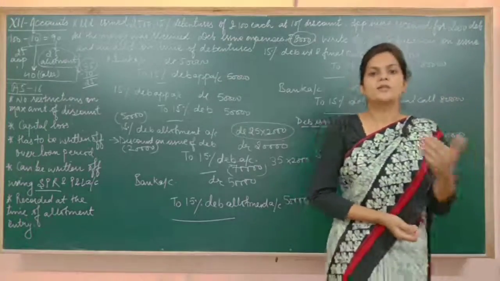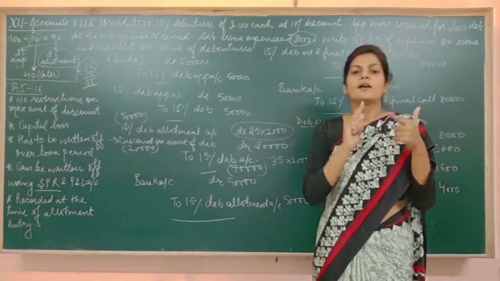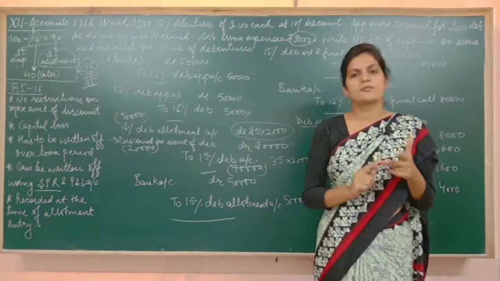So now I hope the things are clear to you, how to pass the entries when debentures are issued at premium, at par or at discount. Thank you.